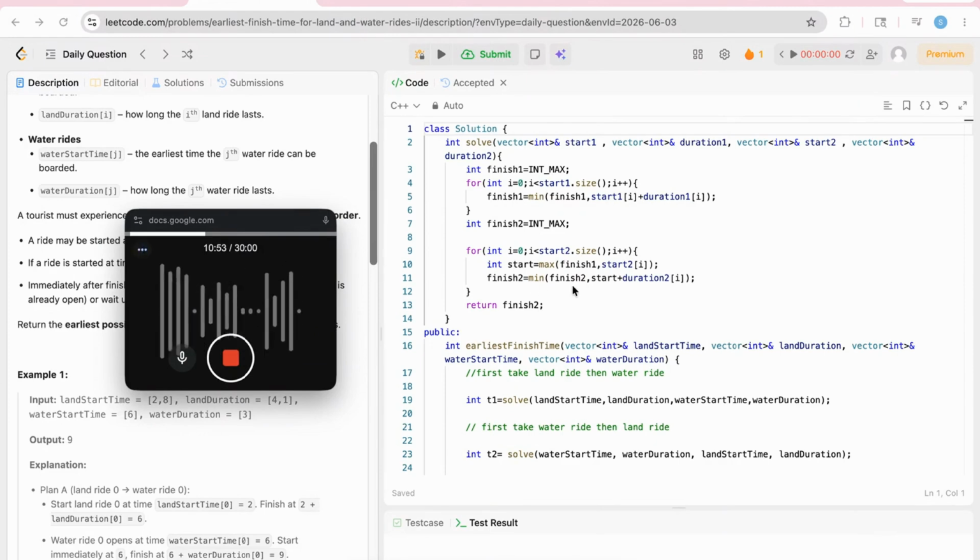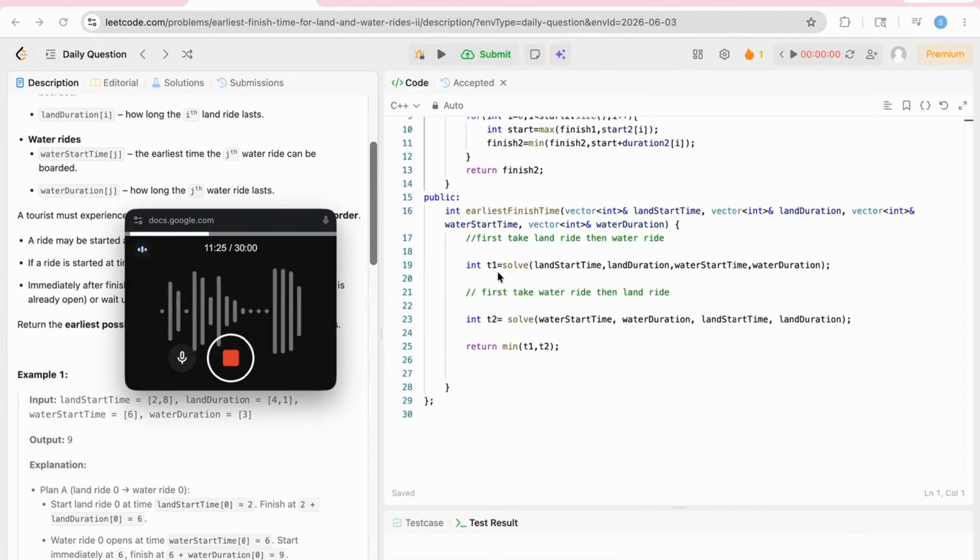But one important thing to note here is that we can start the second activity only after the finish time of the first; if it starts before the finish time of the first activity, then we have to wait until finish one. So we do start equal to max of finish one comma start two, and after that we get finish two.